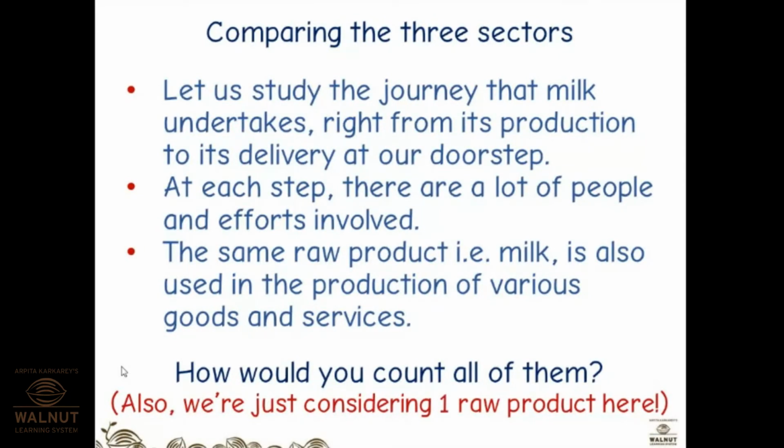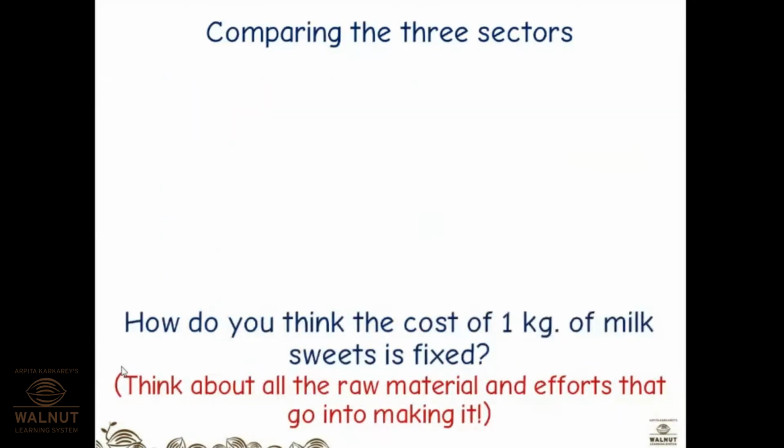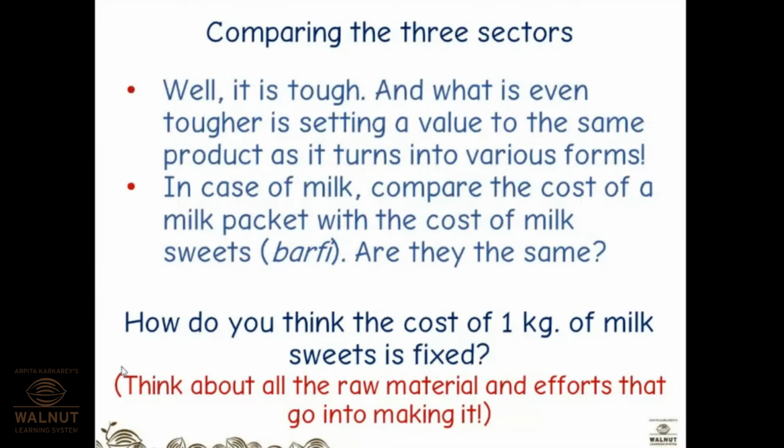Also, you are just considering one raw product here. So, if you are considering only one raw material, that is milk, how would you count exactly what efforts, like the cost of the efforts and the raw material used? So now let's see how we do that. Comparing the 3 sectors, well, it is very tough. And what is even tougher is setting a value to the same product as it turns into various forms.